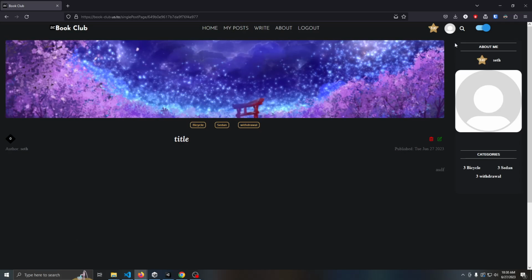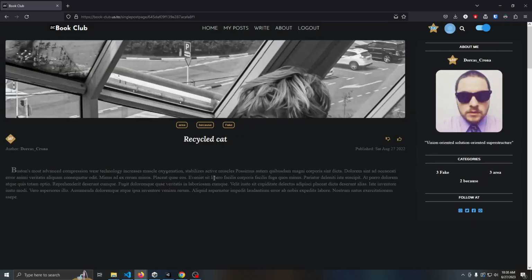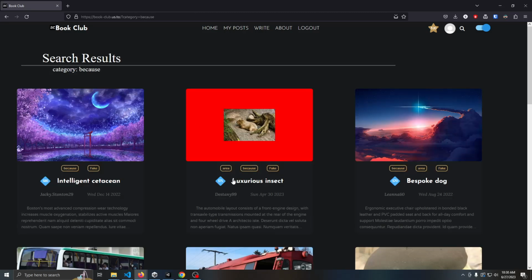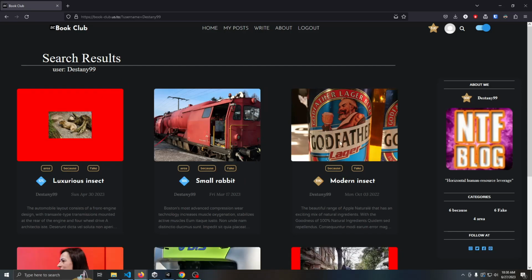So next, let's look at some of the search functionality of the website. It has a search bar that you can search post names and post contents by. Additionally, you can search posts by their category, and you can search them by the username. So this is all posts by this user.